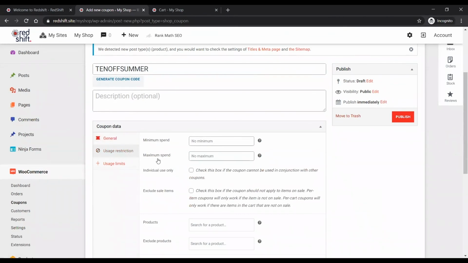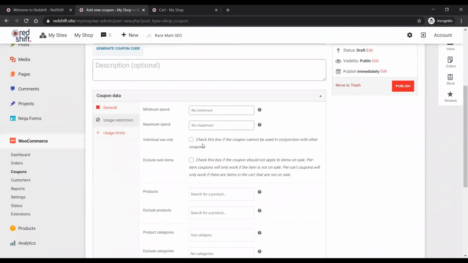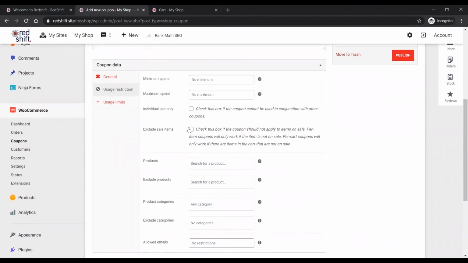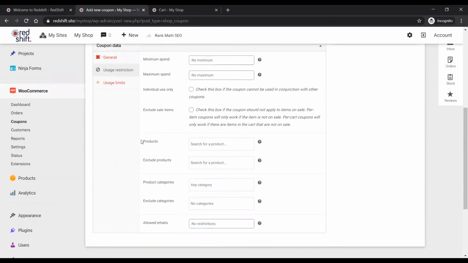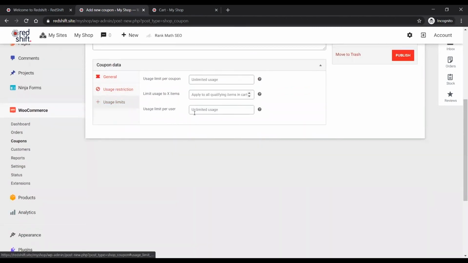Minimum spend, maximum spend, individual use only. In other words, it can only be used by itself, not in conjunction with other coupons. Sale items are excluded if you want to exclude sale items from being further discounted. You can apply it to specific products, or you can exclude specific products. Same with categories. And then usage limit per coupon.